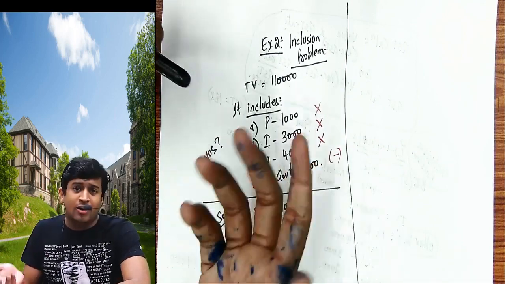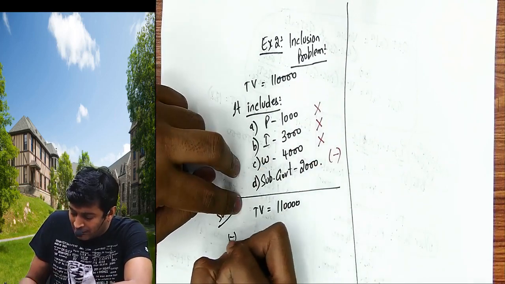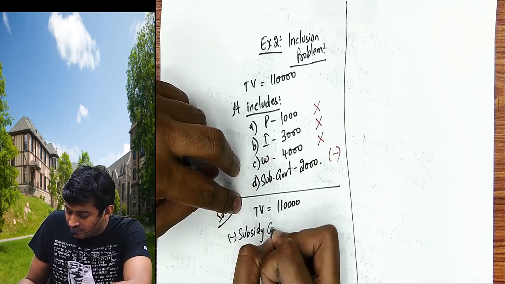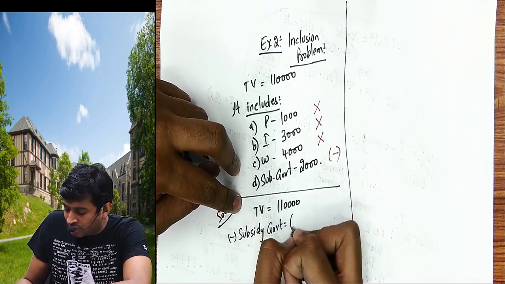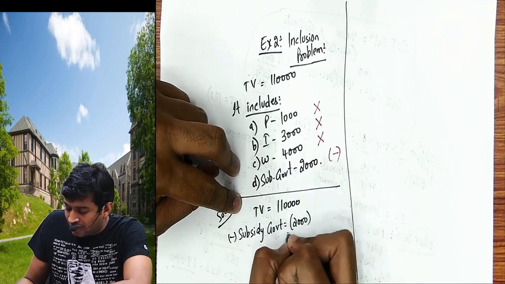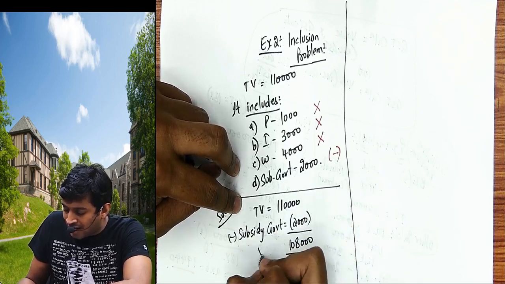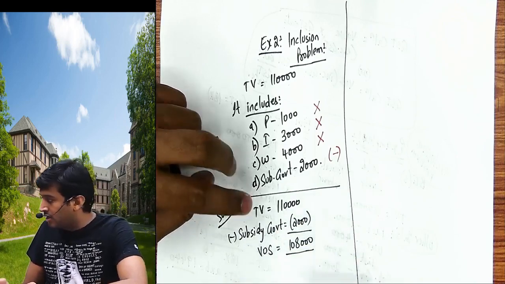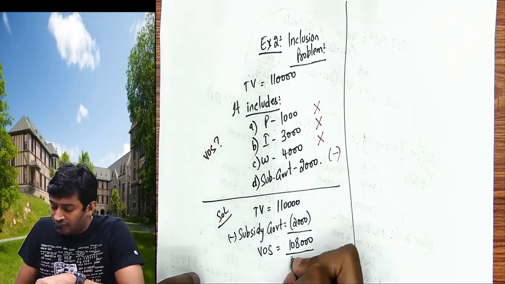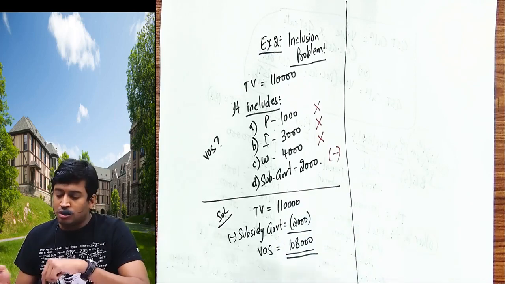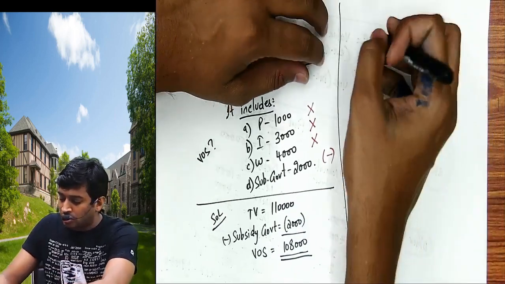So now I will deduct. That is called less subsidy from government, 2,000. So whether the question gives the example one way or the other, your answer will not change. Value of supply will be 1,08,000 only.